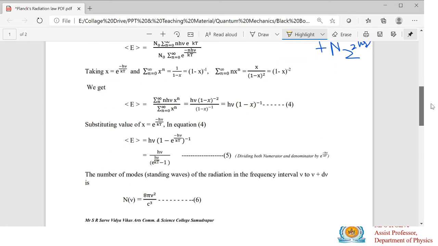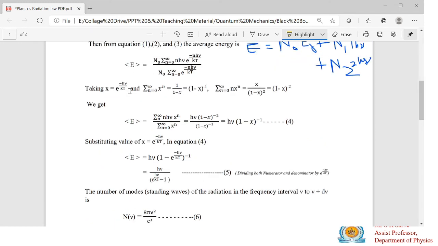Then what we have to do is assume that this e raised to the power minus h mu divided by kT term is taken as x. Then the numerator term will be replaced with h mu, taking it outside, and then summation of n into x raised to the power n.